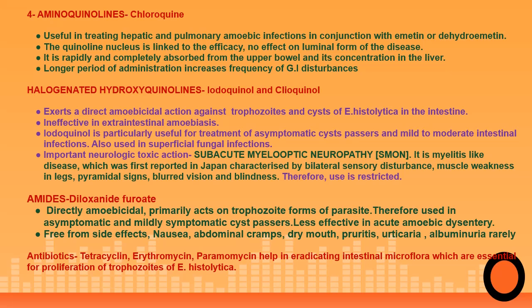So the next class of drug coming under tissue amoebicides is 4-aminoquinolines or chloroquine. Now, chloroquine is very useful for treating hepatic as well as pulmonary amoebic infections in conjunction with Emetine or dehydroemetine. Chloroquine has a quinoline nucleus, and this is the nucleus which is responsible for the action or the efficacy of the drug. The efficacy of the drug primarily depends upon the integrity of this quinoline nucleus.